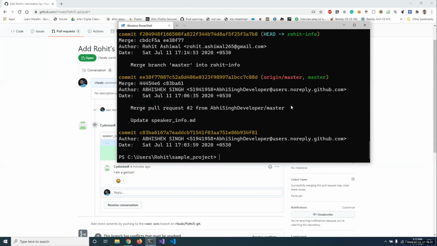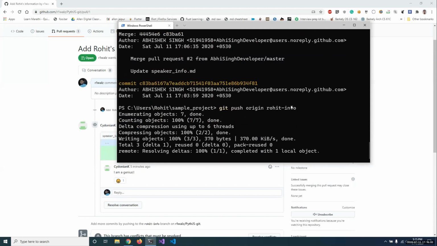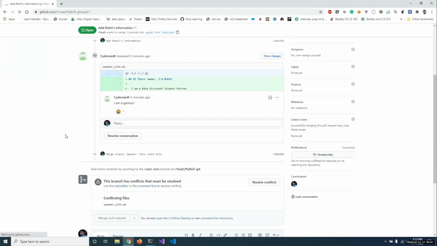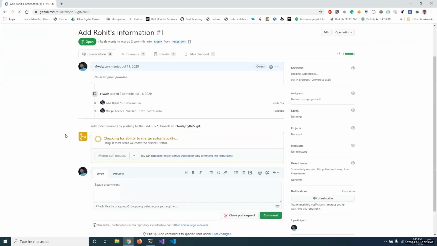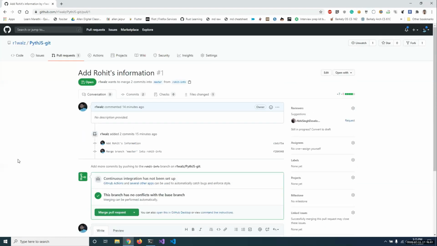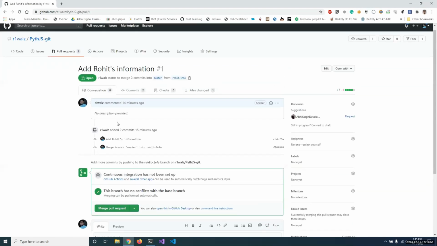And now to reflect these changes to our remote repository, we are going to use git push again. Git push origin Rohit info. All right, everything is now pushed and our branch is updated, and we will see if it again has some conflicts. Let us see. No, it doesn't have. Maybe GitHub was slow. I don't know.